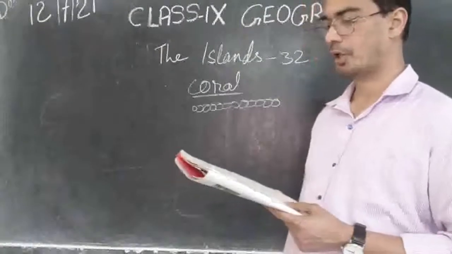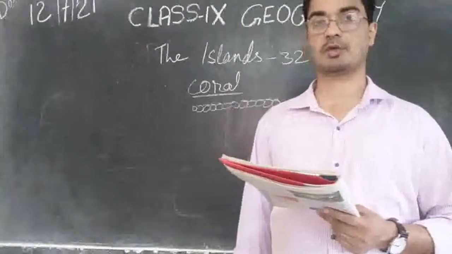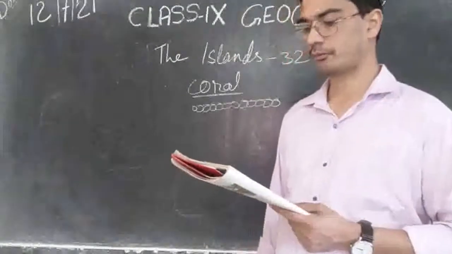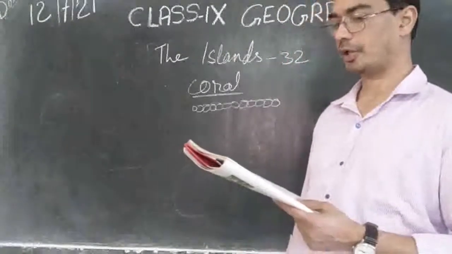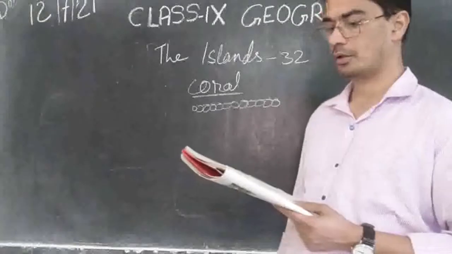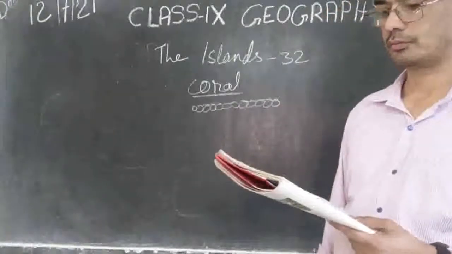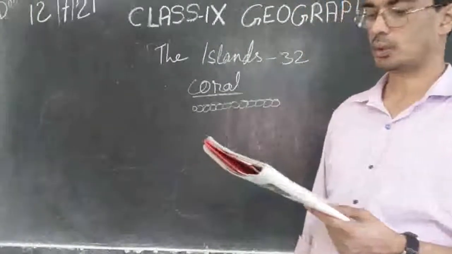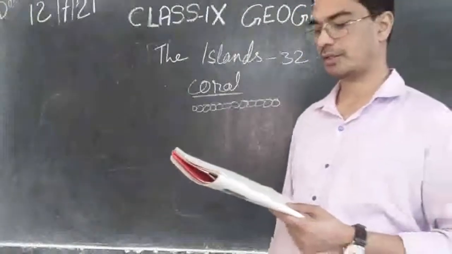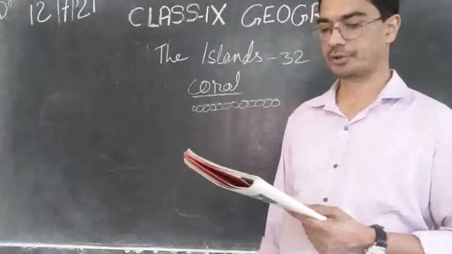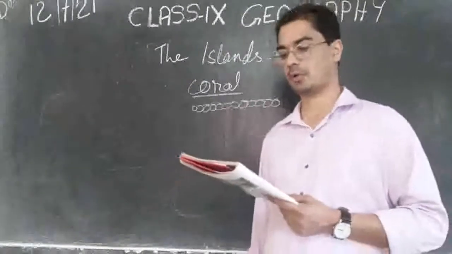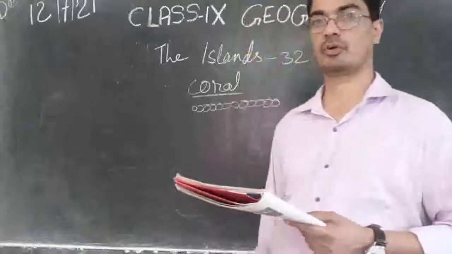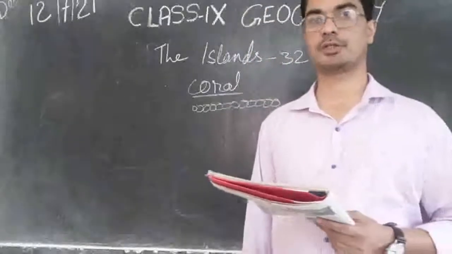One is barrier reef, and the example we said is found in Australia. The second one is fringing reef. And the third one is atolls, and they are circular or horseshoe shaped coral reefs.